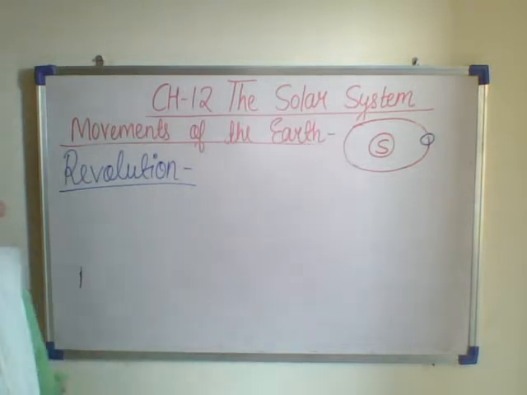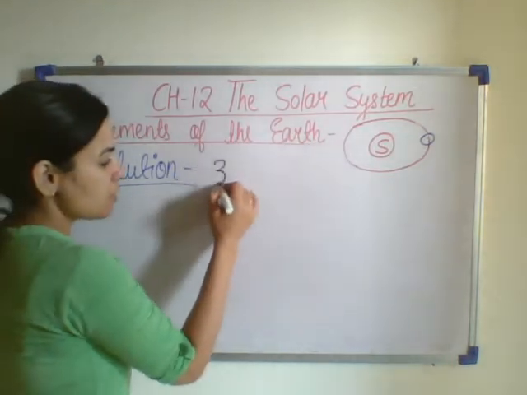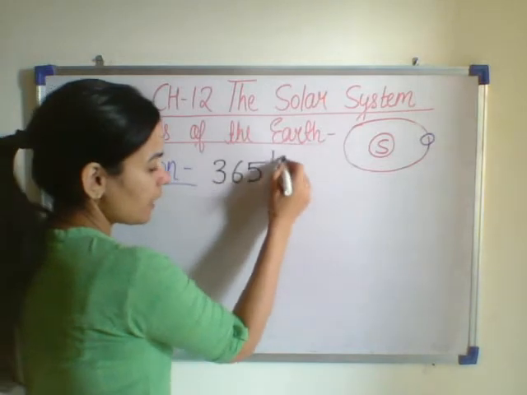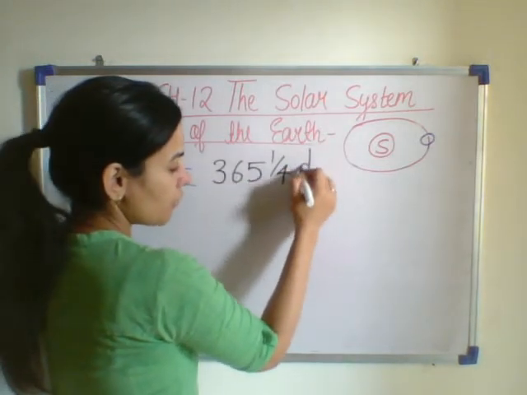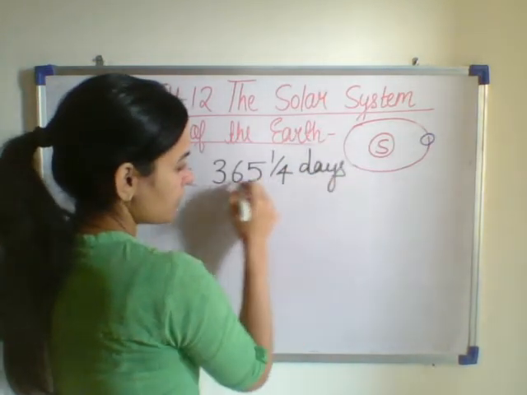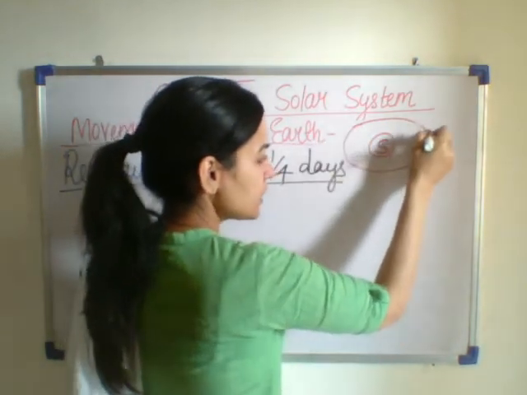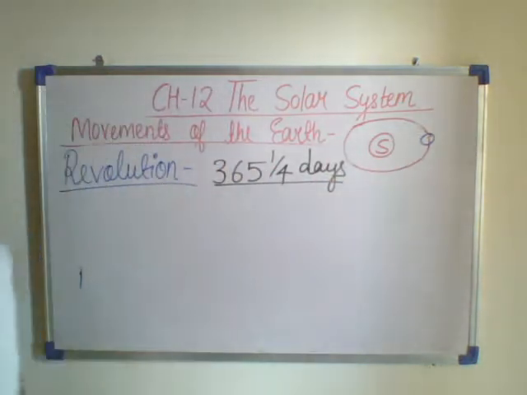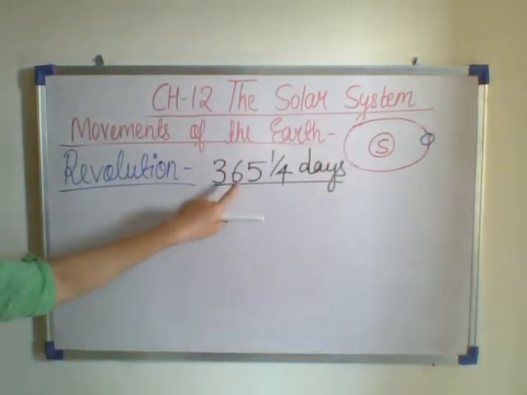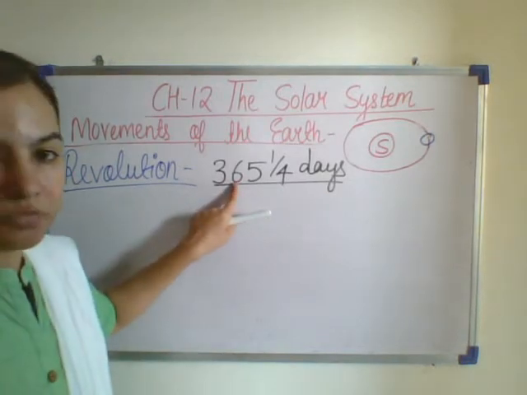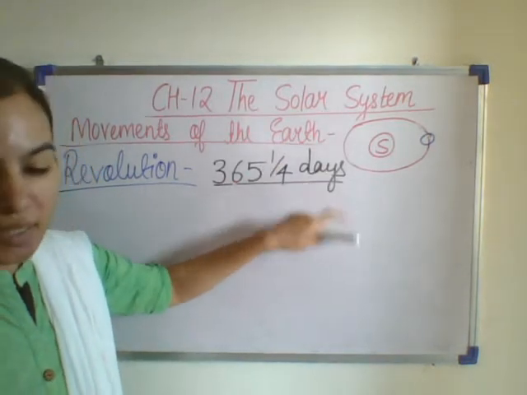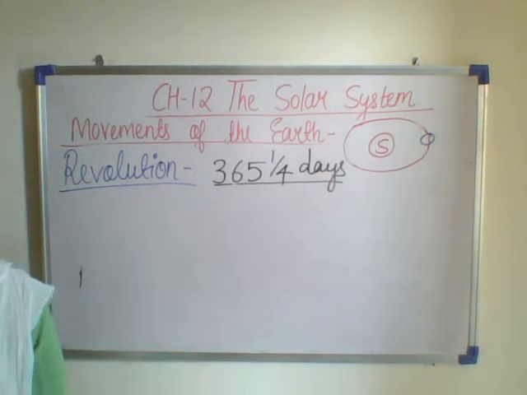365 1/4 days. In revolution, how many days does the earth take? 365 1/4 days. The earth takes this to complete a turn around the sun. The duration is called solar year. This complete duration of 365 1/4 days is called the solar year.